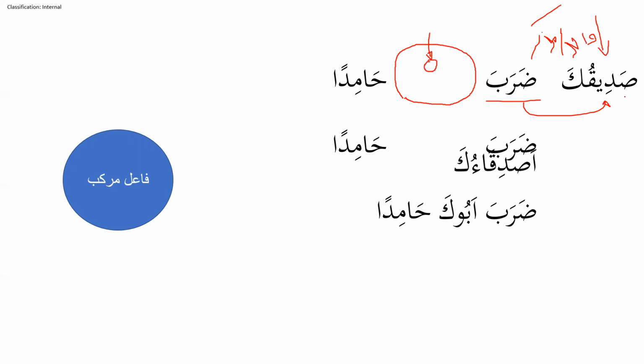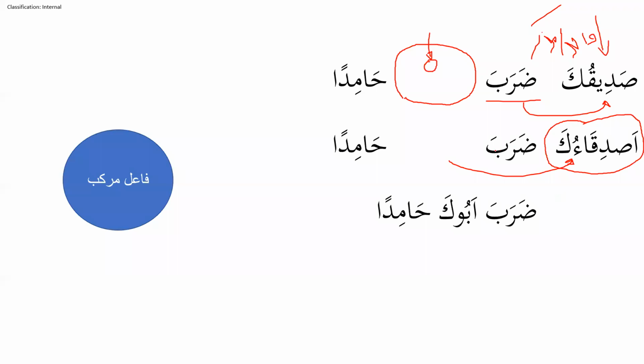So in the next sentence, the sentence was daraba asdiqauka Hamidan. So your friends beat Hamid. Now we bring the fa'il in the beginning. Now our fa'il is plural, asdiqa. This is the plural of sadiqun. Now we have to convert: asdiqauka darabu Hamidan, because our khabar has to follow its mubtada. Next sentence, daraba abuka Hamidan. Your father beat Hamid. So simply bring abuka daraba Hamidan. Your father beat Hamid. There is no need to change anything.